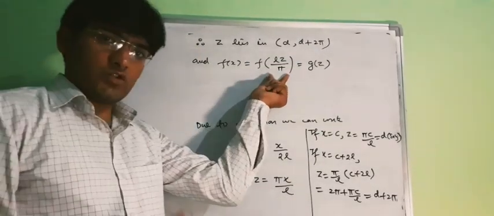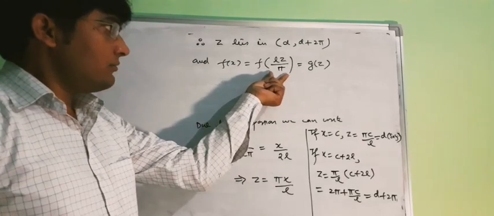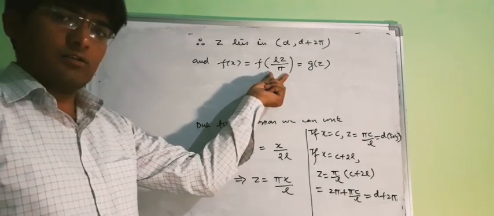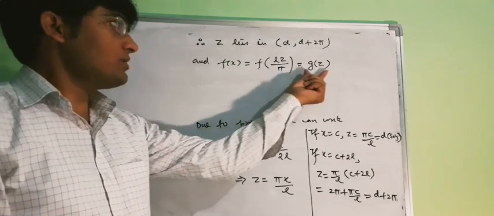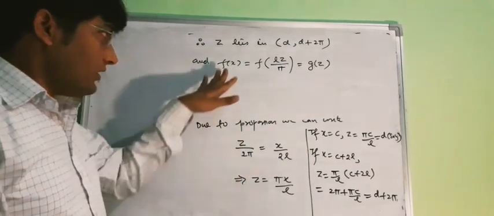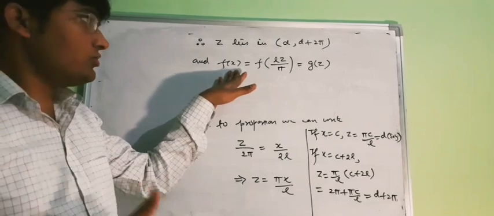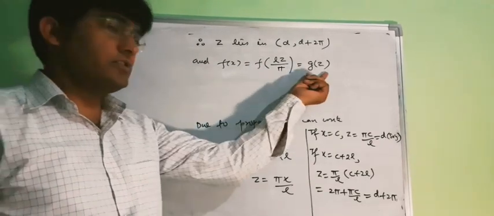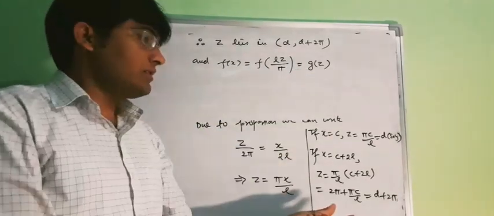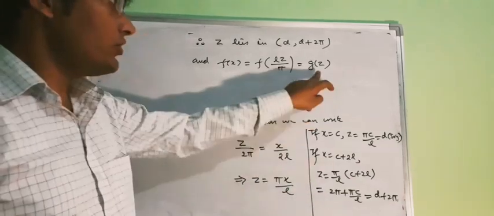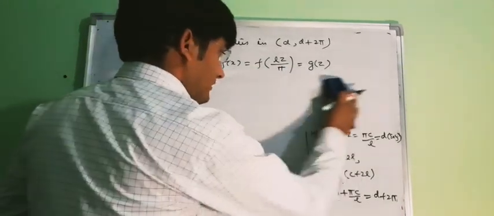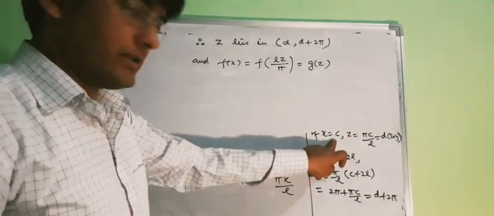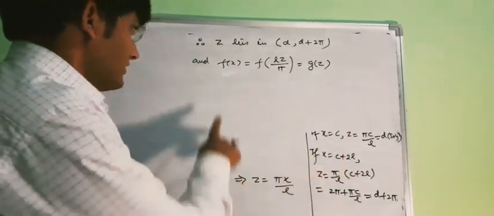This is your function of z because Lz upon pi contains z, so we can assume this f of Lz upon pi some function of z. Now if f(x) converges due to the Dirichlet condition, then obviously g(z) will converge. Now if g(z) converges, then we will have the Fourier series for g(z). So please note down these conditions. We will need this condition later on.